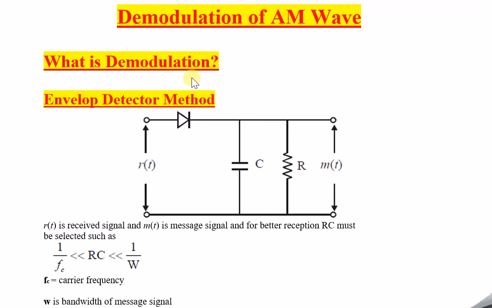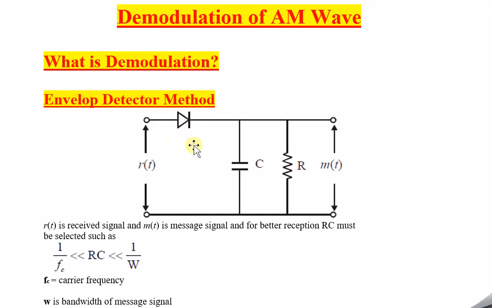So there are various methods of demodulating the AM wave. One such popular method is the envelope detector method. Why it is called the envelope detector method is that the signal m of t, which we receive as a result of demodulation, is received in the form of an envelope. So hence it is called an envelope detector. Okay, so that is all about the envelope detector method.